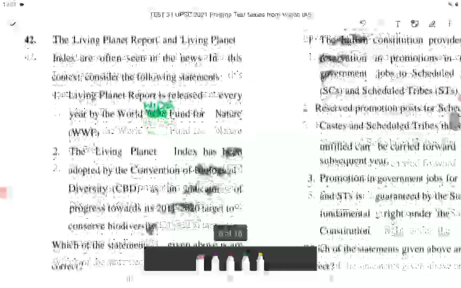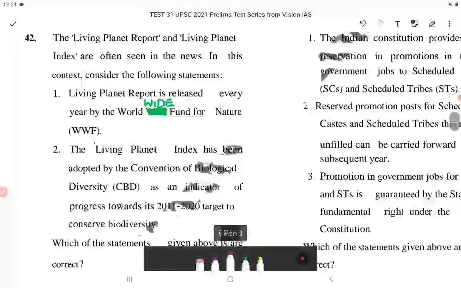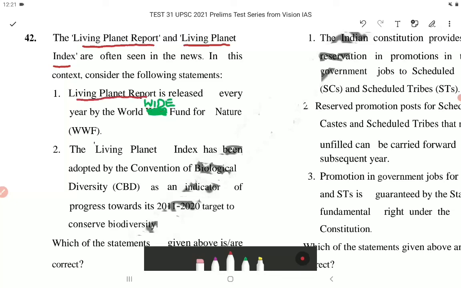Question number 42. The Living Planet Report and Living Planet Index are often seen in the news. In this context, consider the following statements. Statement 1. Living Planet Report is released every year by the Worldwide Fund for Nature, that is WWF, which is incorrect.